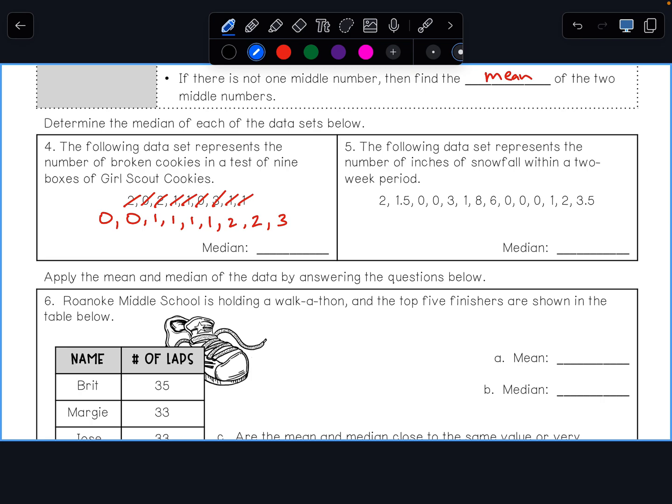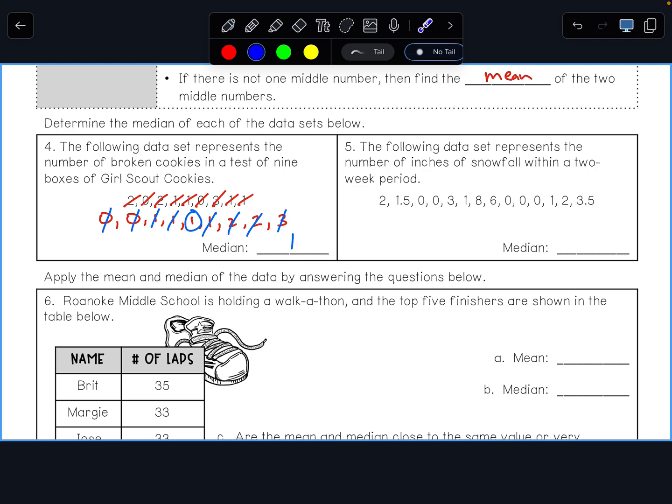Another way to do it, if you want to do it physically, is to scratch off 1 from the end. So that's the first number I scratched off. That's 2. Scratched off 3. Scratched off 4. And it looks like this is the middle number right here, the 1. Now you want to make sure it's the middle, because if it's the middle, you should have the same number of numbers on the left and right. So I scratched off 4 numbers on the left, and I scratched off 4 numbers on the right. That is the middle. So the median number of broken cookies is 1.